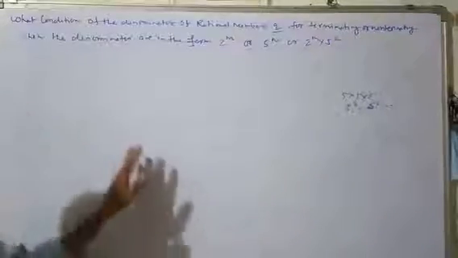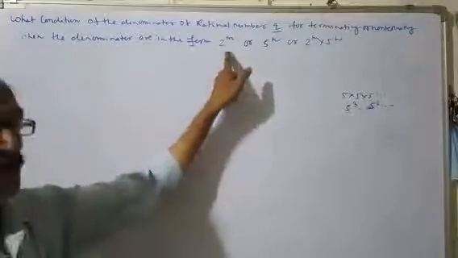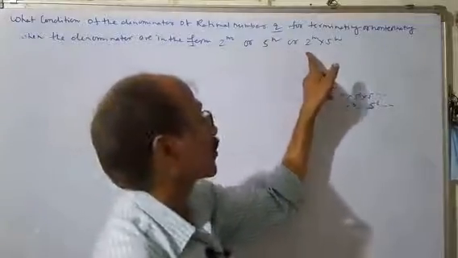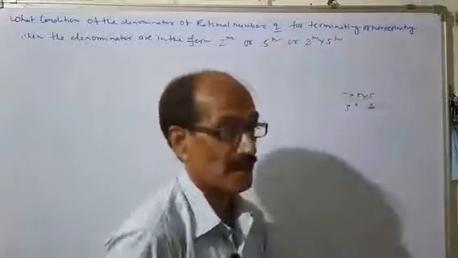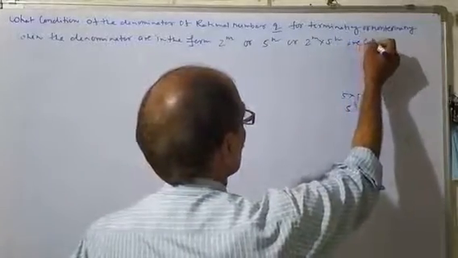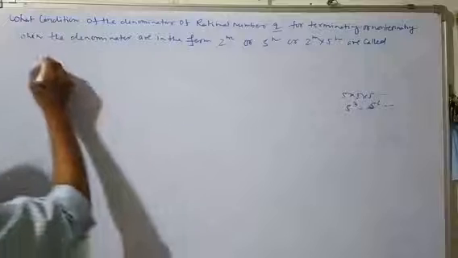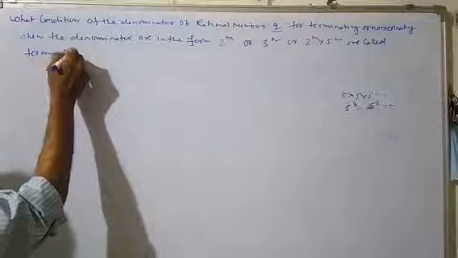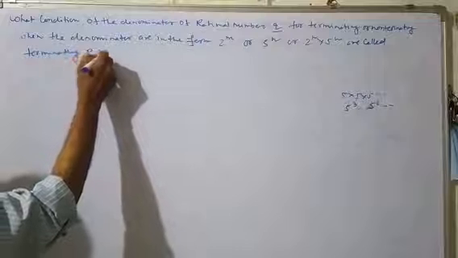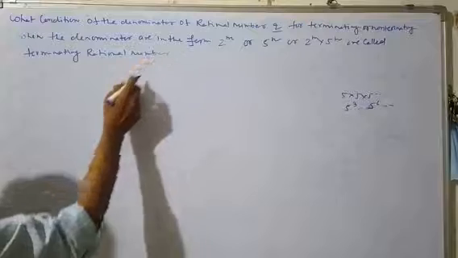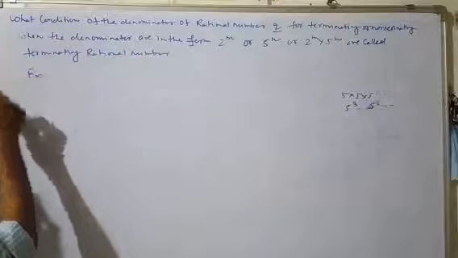If the denominator of a rational number is in the form 2 to the power m, or 5 to the power n, or 2 to the power m into 5 to the power n, it is called a terminating rational number. I am giving some examples.